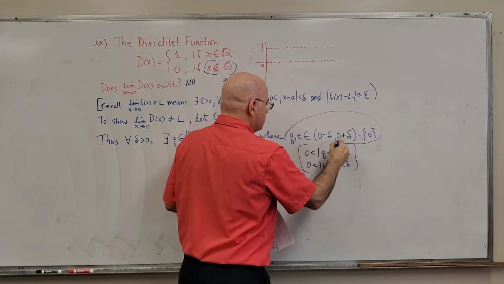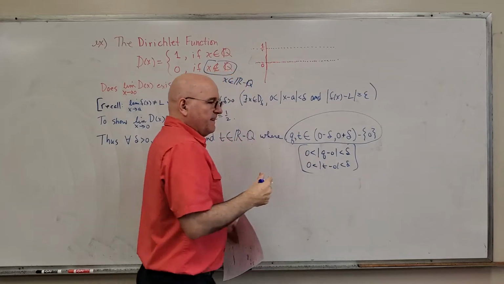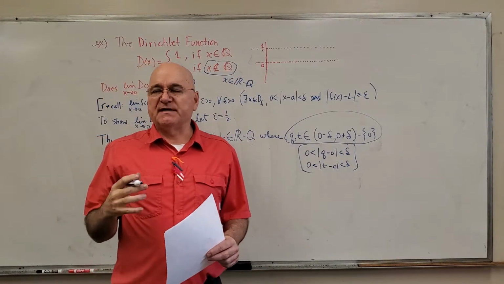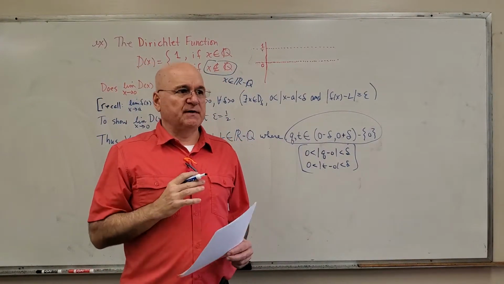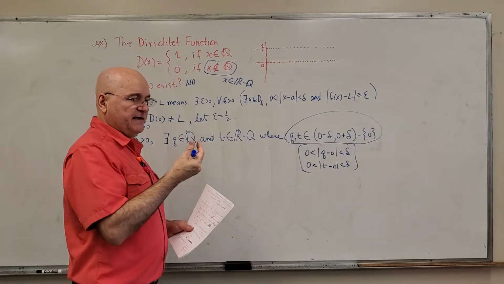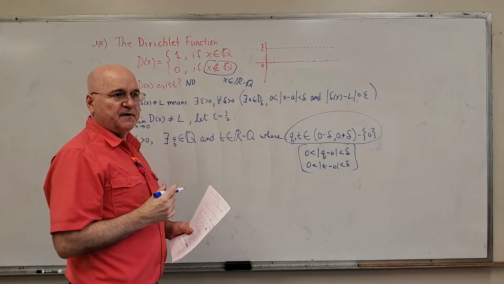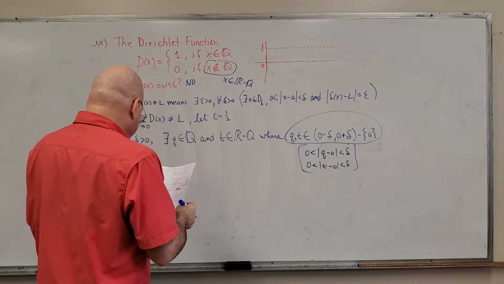That's true because the rational numbers are dense on the real line and the irrational numbers are also dense on the real line. Every interval contains an infinite number of rationals and irrationals.